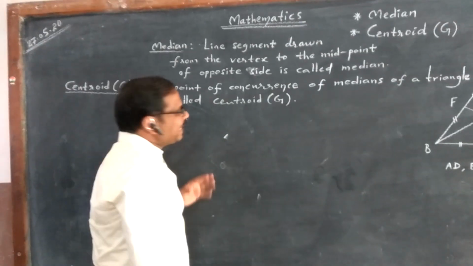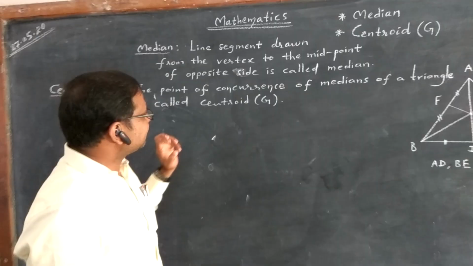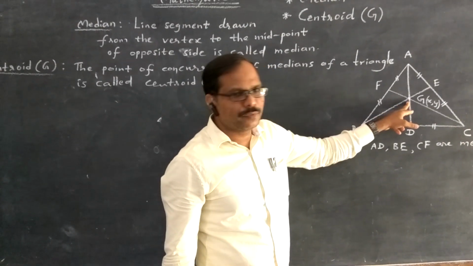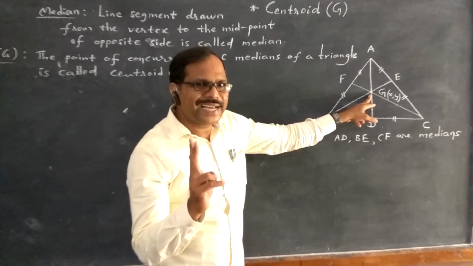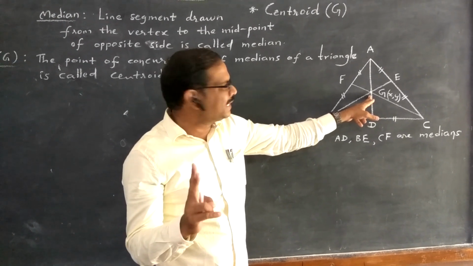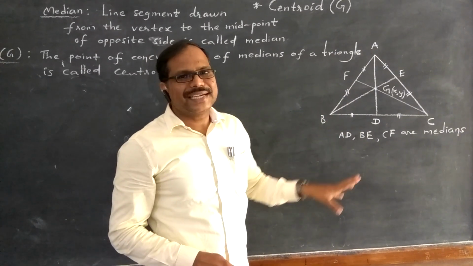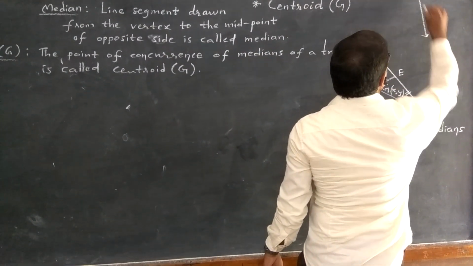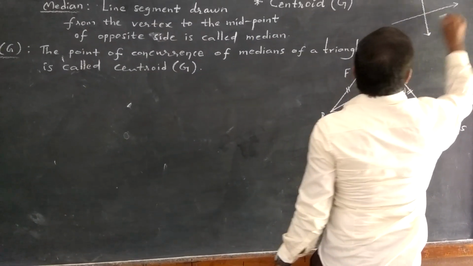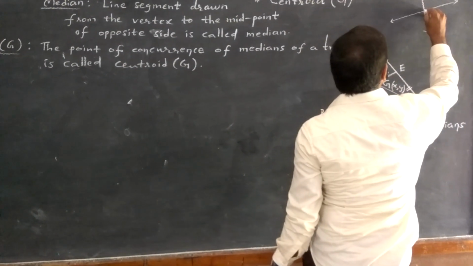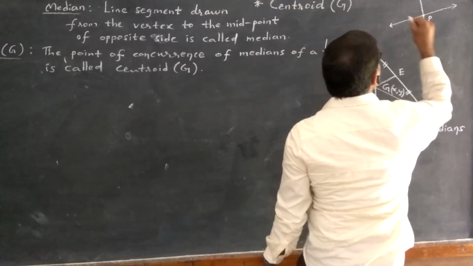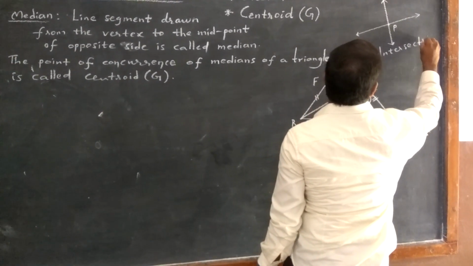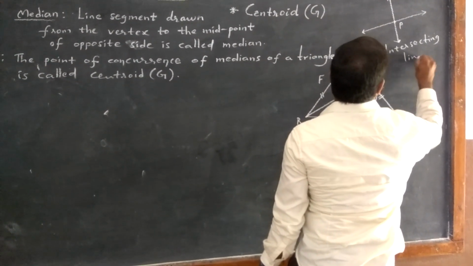Okay. So why did I say point of concurrence? Because more than two lines are intersecting at one point. If only two lines are meeting at one common point, they are called intersecting lines.